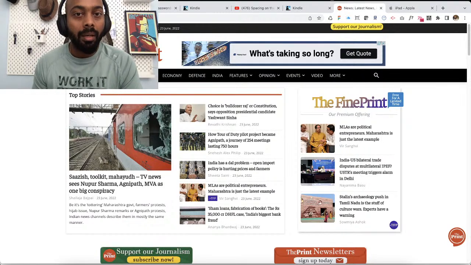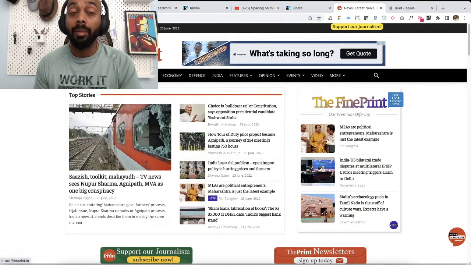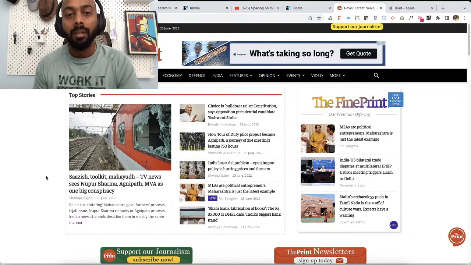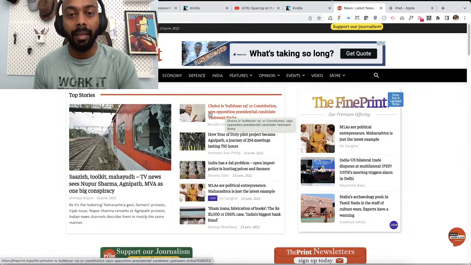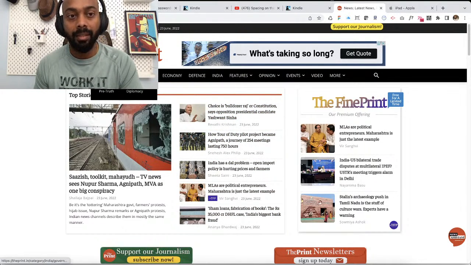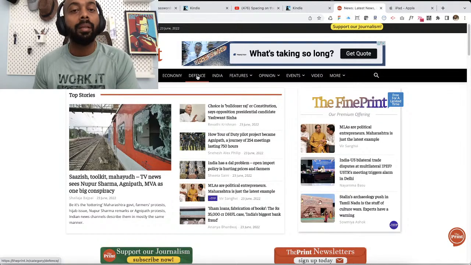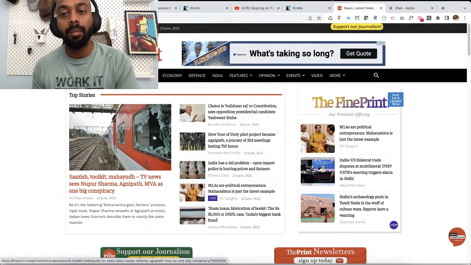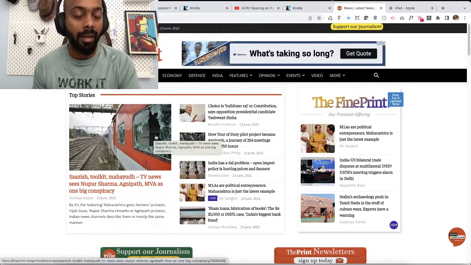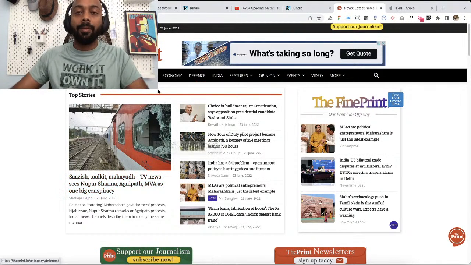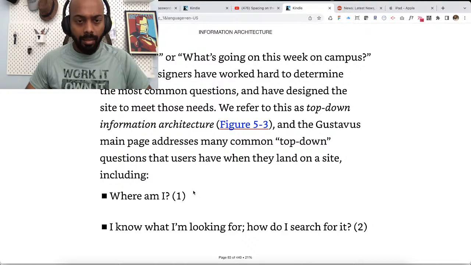Where am I? Of course, it's very evident that we are on the Print website. If someone is completely new to the site, looking at all the different information on this, at a glance, they'll be able to figure out this is probably a blog or a news website, right? And of course, once the users start reading either the content or the categories, politics, governance, economy, defense, and so on, I think it'll be fairly easy to understand that this is a news website, right? So that's how they are answering.